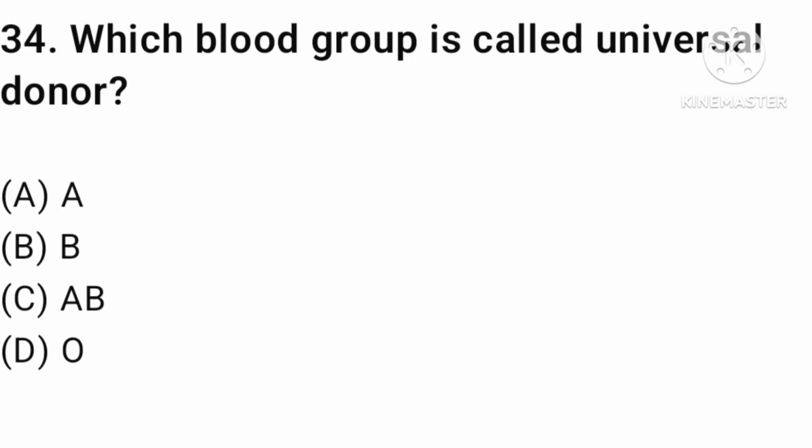Which blood group is called universal donor? A, B, AB, or O? The answer is option number D, O. The process of liquid changing into the solid is called melting, freezing, evaporation, or condensation? The answer is option number B, freezing.